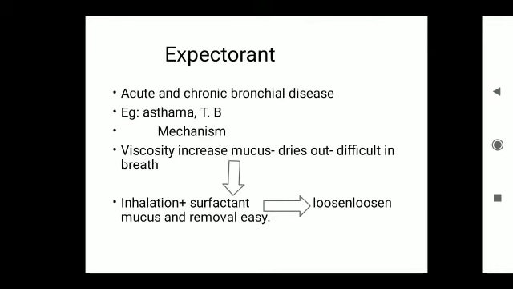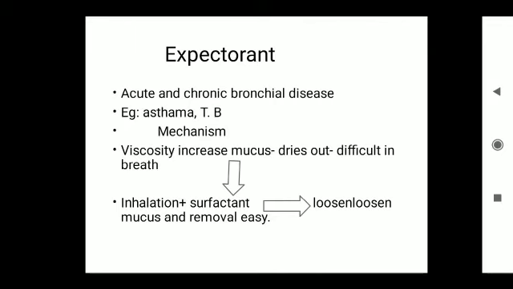Expectorant. In acute and chronic bronchial diseases of the upper respiratory tract like bronchial asthma and TB, the viscosity of bronchial mucus increases. This mucus can dry out and cause breathing difficulty.